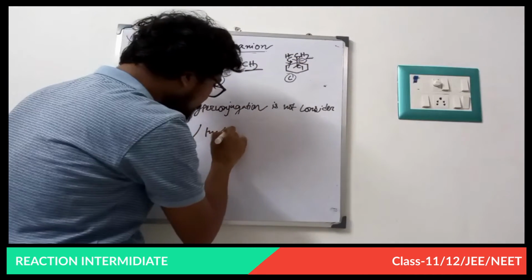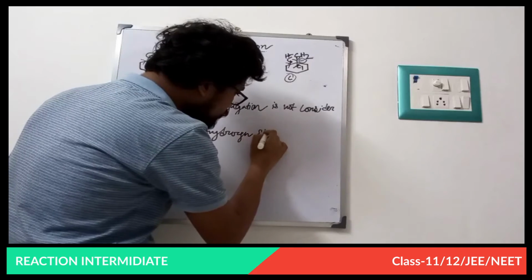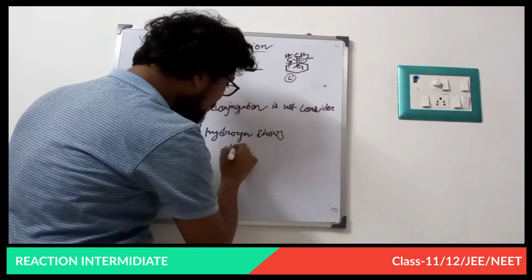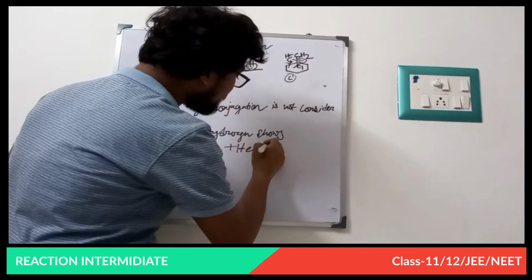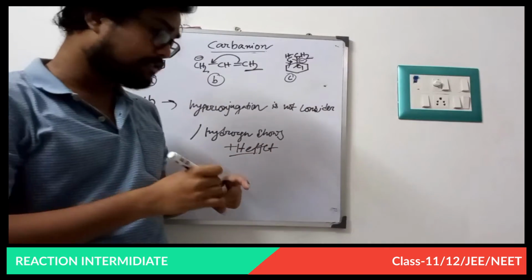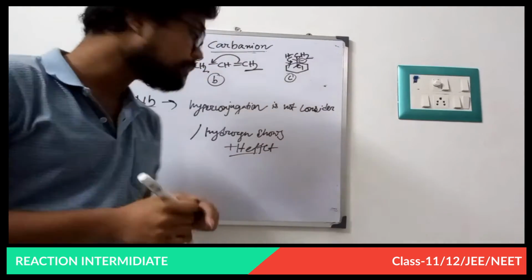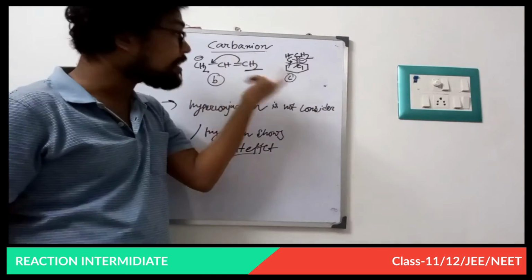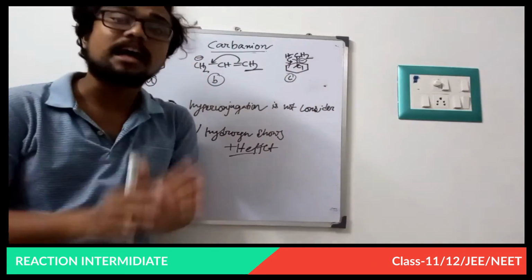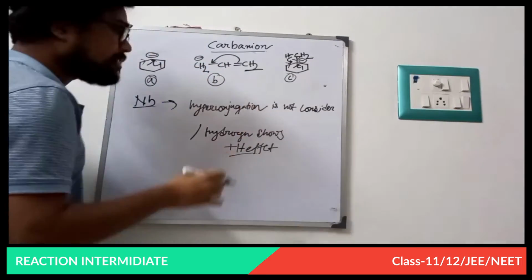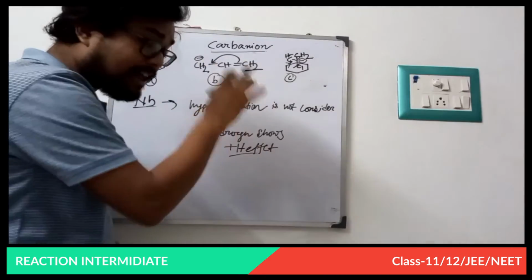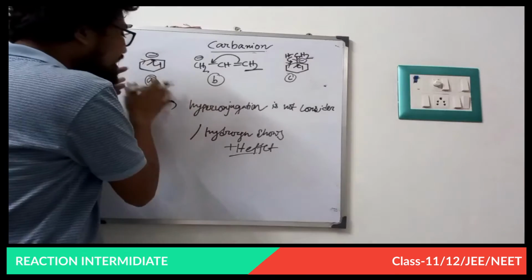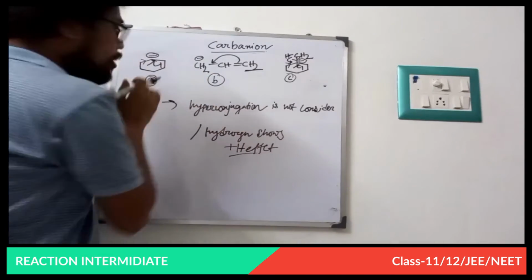Hydrogen shows a plus H effect. There are two types of effect, plus H or minus H. If there is an electronegative atom, then that will show a minus H effect, and this minus H effect can stabilize the carbanion. So now in this parameter we do not consider the plus H effect of hydrogen, so we consider only the resonance effect and only the inductive effect.